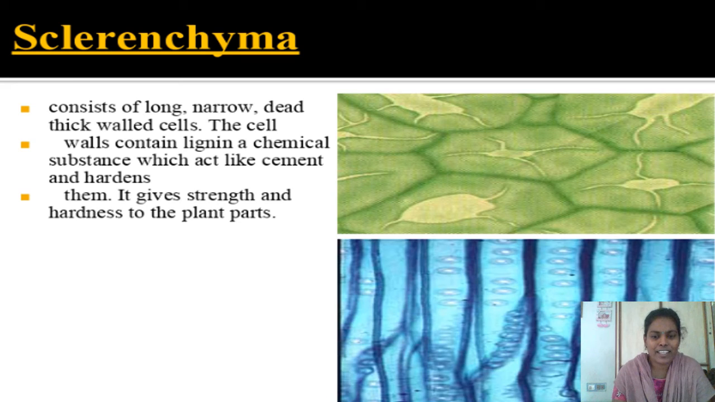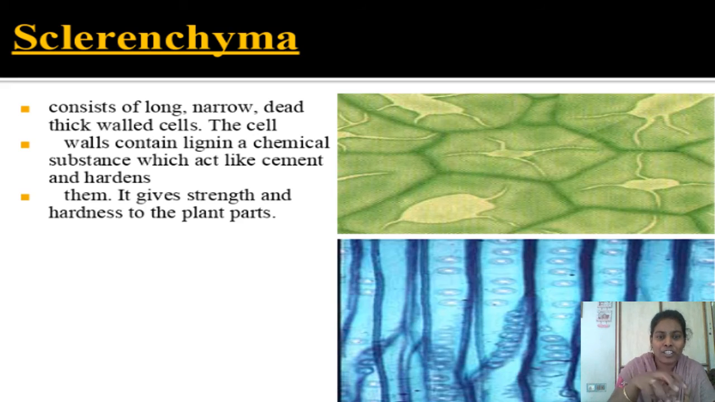Now let us discuss the third type of simple permanent tissue, that is sclerenchyma. If you observe the structure of the cells present in the sclerenchyma, this tissue consists of long, narrow and dead cells. In the case of parenchyma and collenchyma, what we have discussed earlier, they contain living cells. But in the case of sclerenchyma, this type of tissue contains only dead cells.